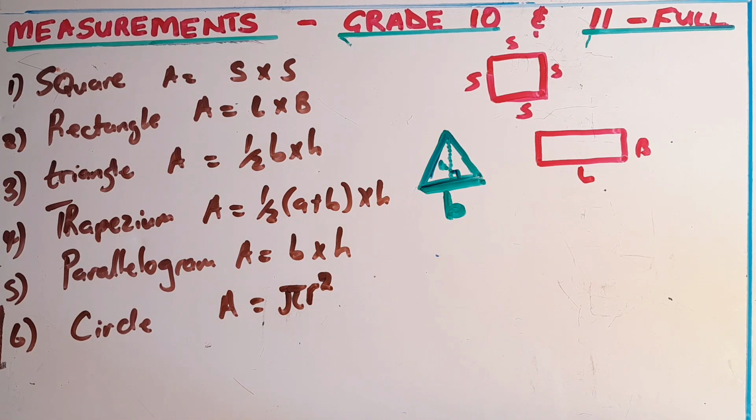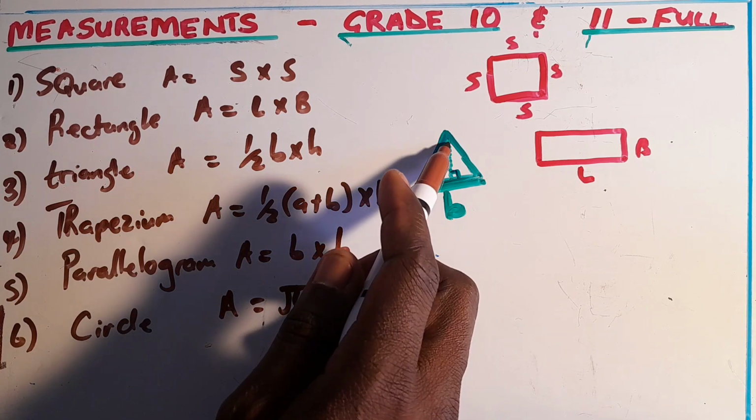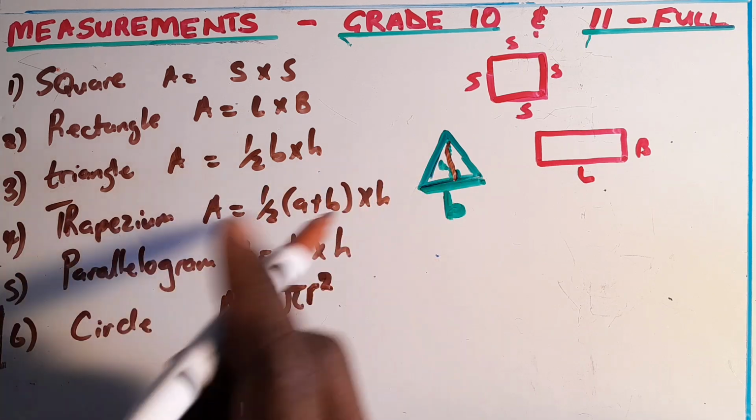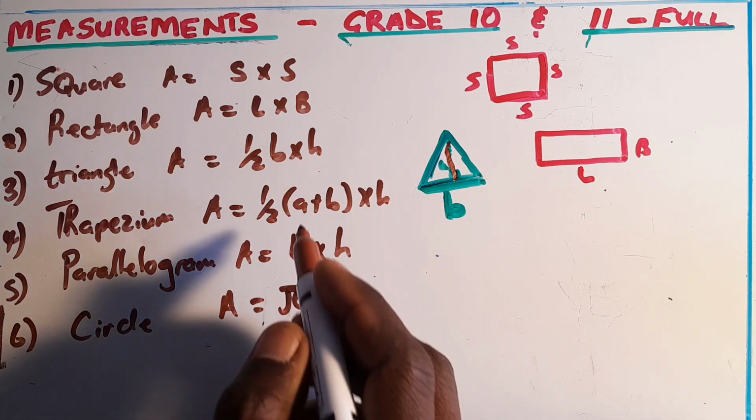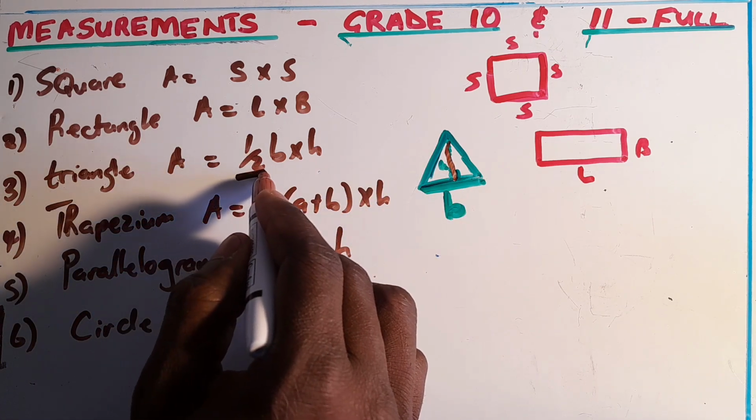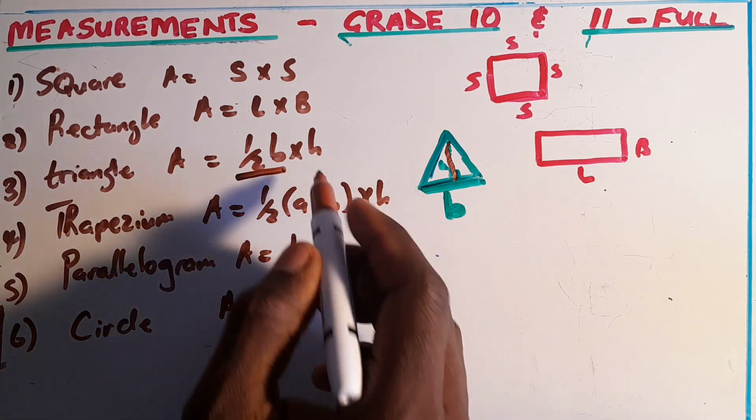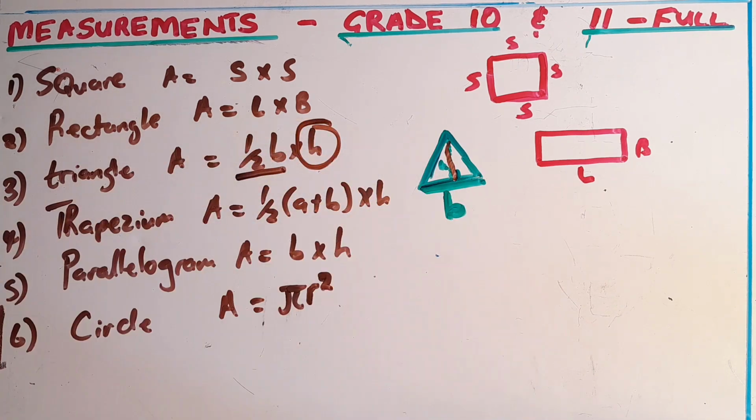So if you're having the base and also we are having this height now, it means that calculating the area of this is simple. So we just say the half of the base, so the half of this multiplied by the height. That's how we can find the area of a triangle.